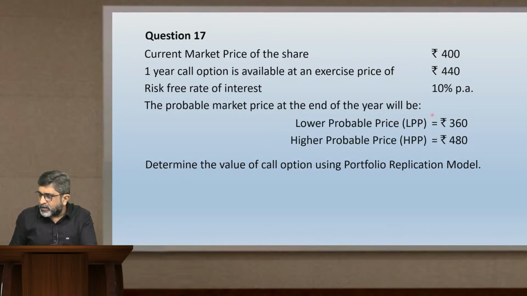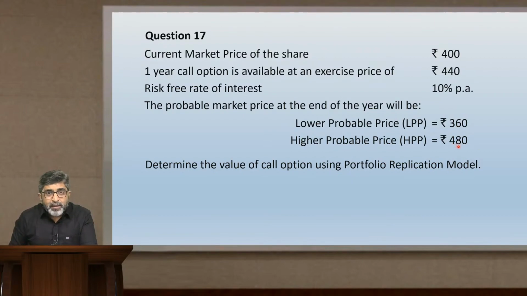First thing what I have done, I took the spread in the share price, 360 and 480 difference. So 480 minus 360, spread in the share price is 120. Then I found that at 360 being market price, option will not be exercised because its exercise price is 440. So when the option is getting lapsed, value of the option will be 0.